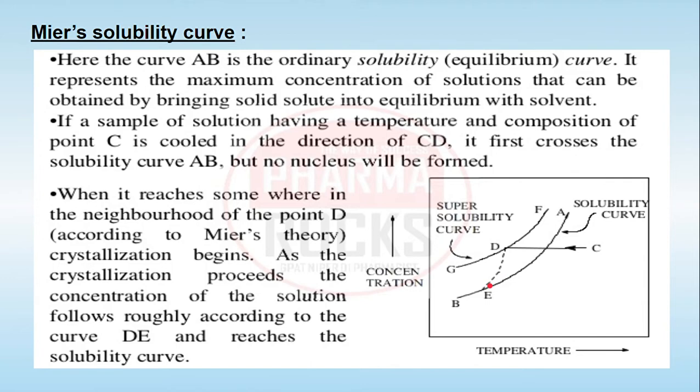So we can say that the crystal formation is not taking place at the single point D, but it is taking place anywhere between both the curves, that is the solubility curve and the super solubility curve. So here the Miers theory highlights that at any point between C and point D, the nuclei cannot be formed and crystallization cannot start.